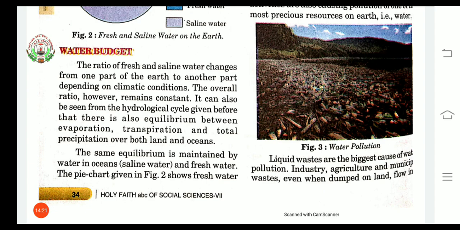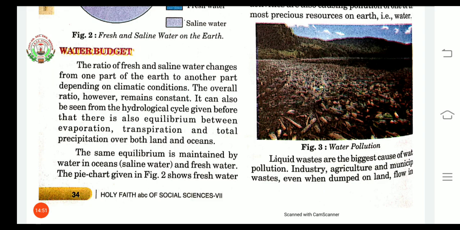So this percentage or ratio will remain the same. It can also be seen from the hydrological cycle that there is an equilibrium, meaning a state of balance. With the help of the hydrological cycle we can see there is a balance between evaporation, transpiration and the total precipitation over land and oceans both.